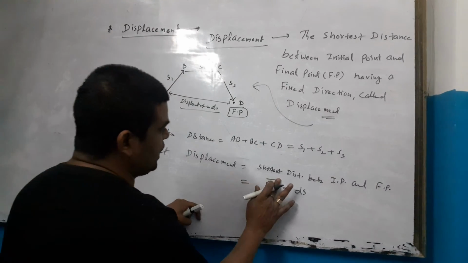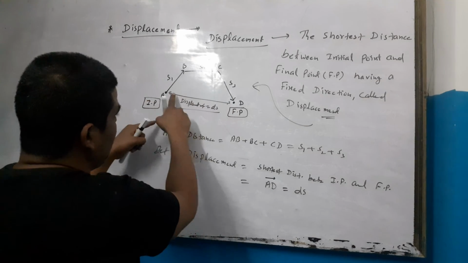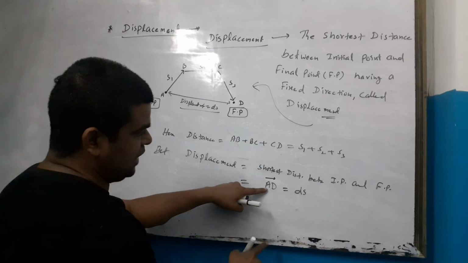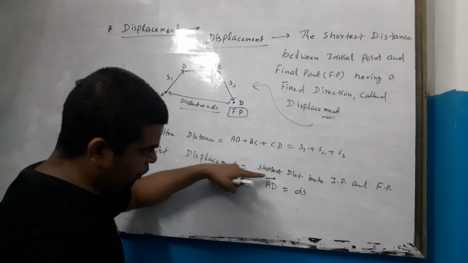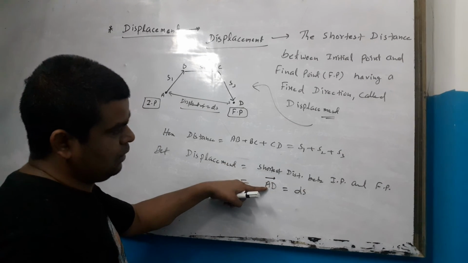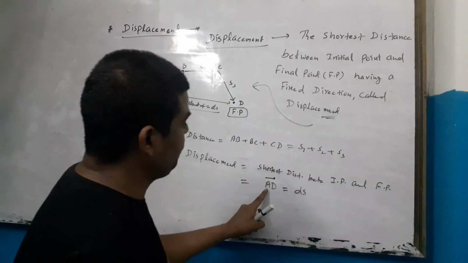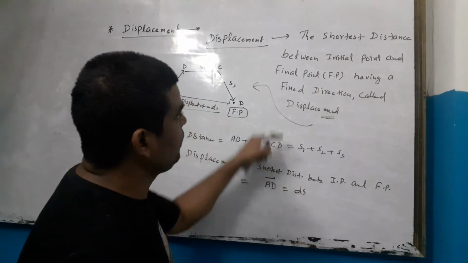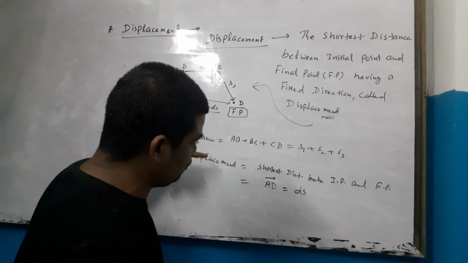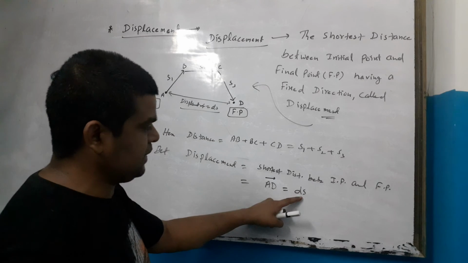An arrow sign indicates direction, A to D. The initial point to the final point has a fixed direction, so we denote it with an arrow sign, A to D. The shortest distance between initial point A and final point D having fixed direction A to D. That is the symbol; displacement is denoted by ds.